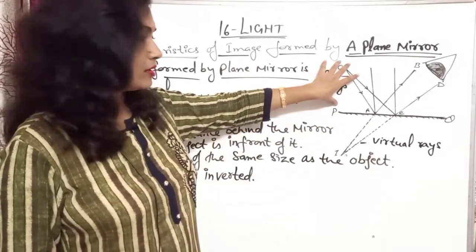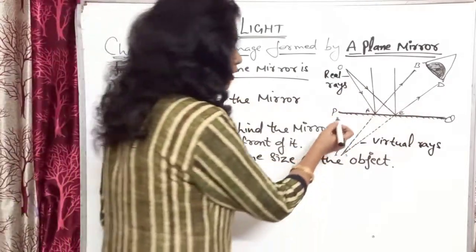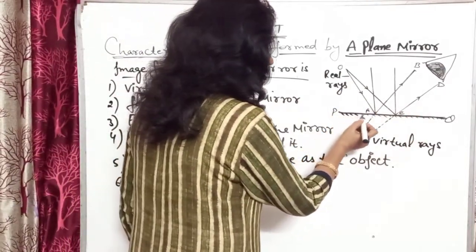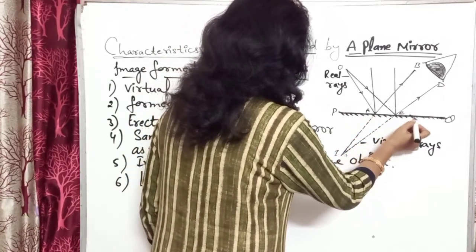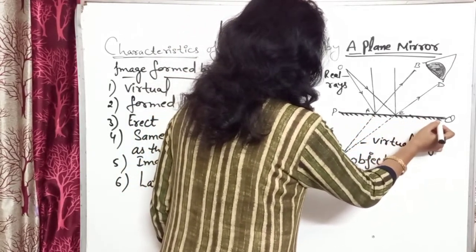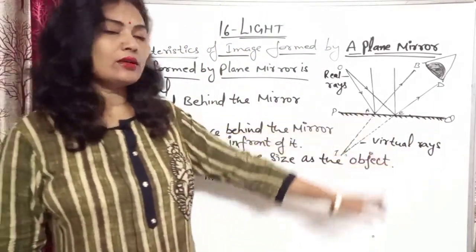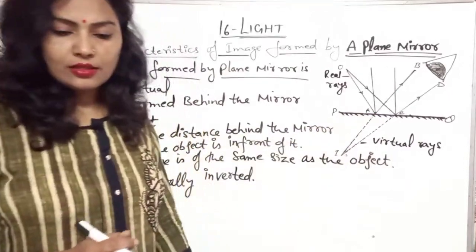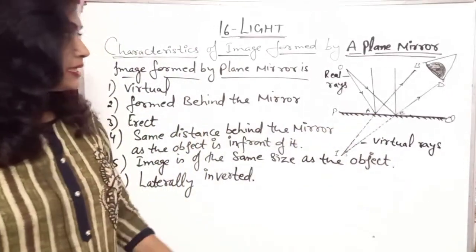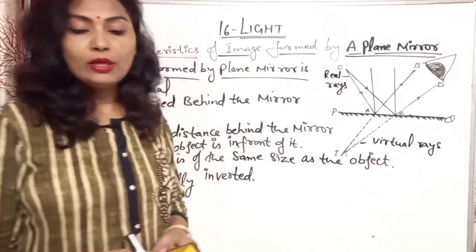This PQ is the mirror, and every time that mirror is polished, so we just keep these slanting lines. It shows that it is a polished surface, a highly polished surface, that is a mirror. So when we are making the mirror, just make these lines. Okay. So these are the different characteristics which I have shown.